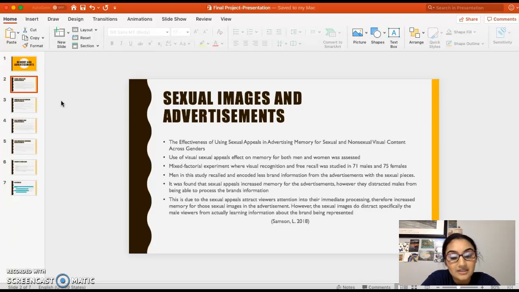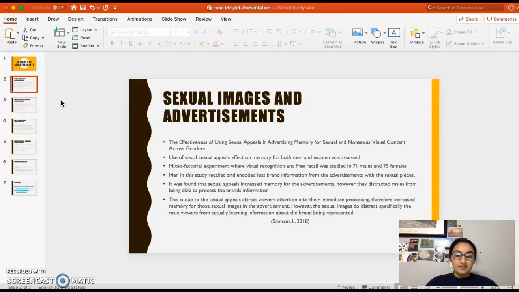What happened in this study was that they used a mixed factorial experiment where they assessed visual recognition and recall for both men and women in the sample. What they found was that men in the study recalled and encoded less brand information of those images they were shown, but they did remember what they saw just the same as the women in the study, but the brand information that was provided just wasn't remembered as well.